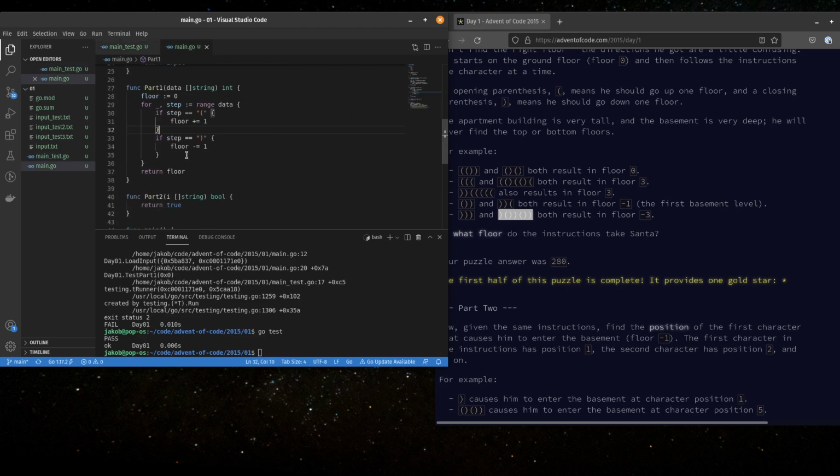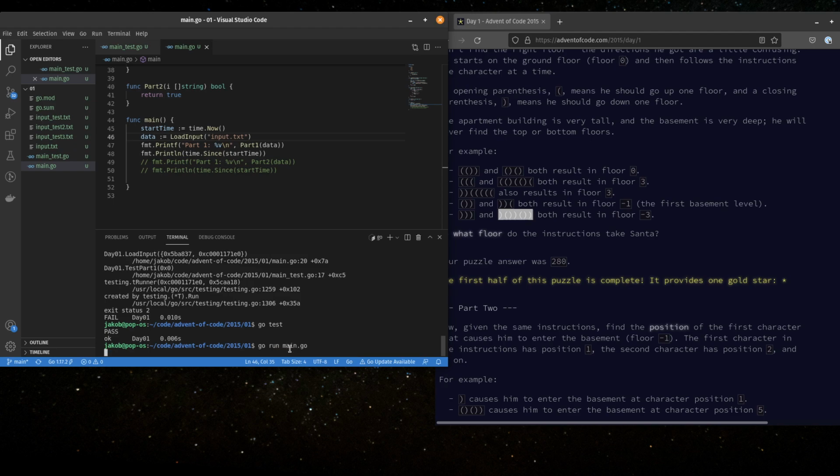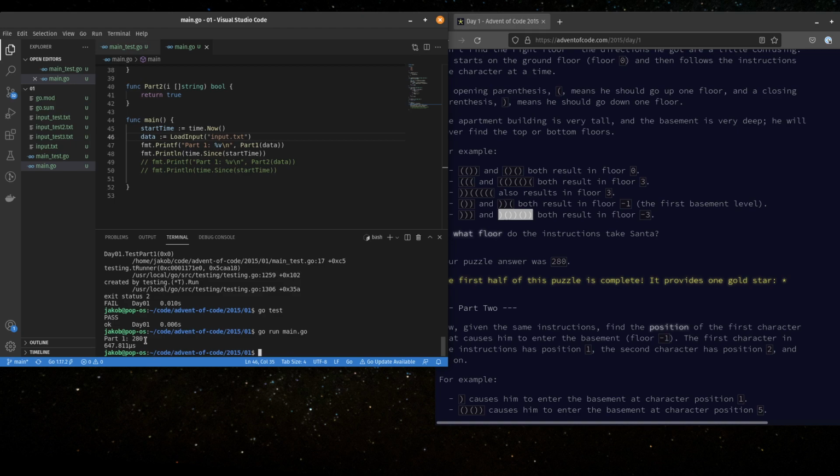All right, so let's go ahead and try to run our actual main.go here with our actual data. What we got here is it's going to take the time, it's going to load the actual input.txt, and it's going to print out part 1 answer and give us a timestamp. So go run main.go. All right, part 1, 280 in 600 or so microseconds. That's what I got before. All right, so we got part 1.